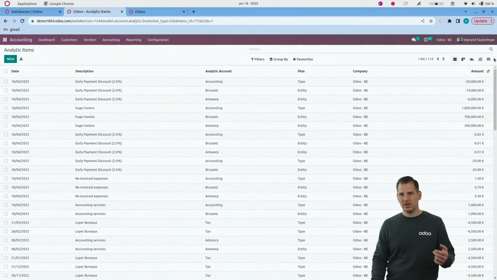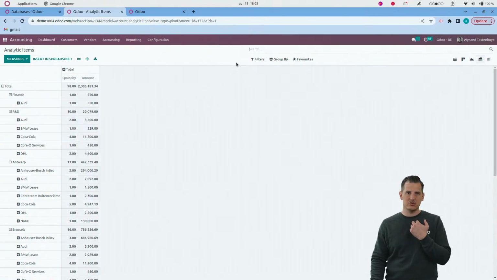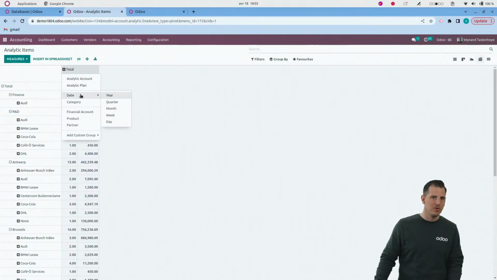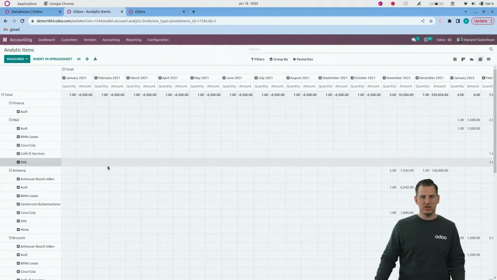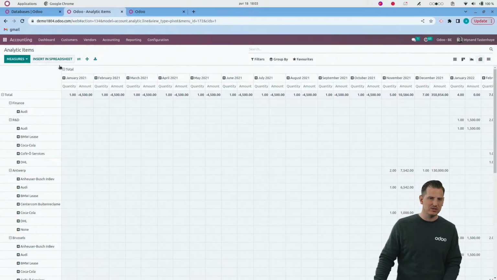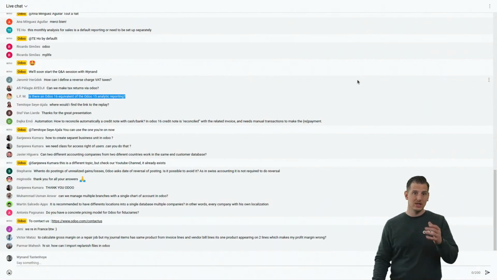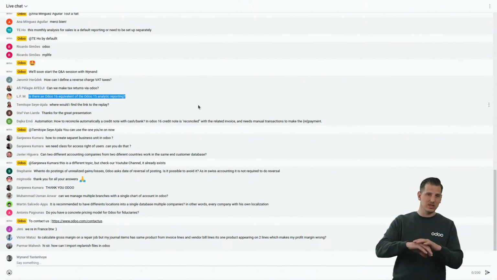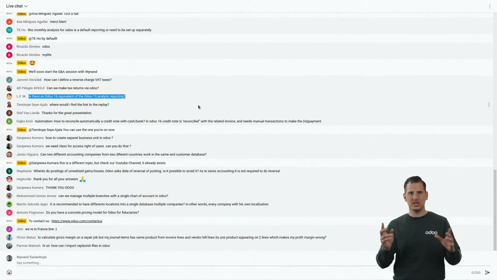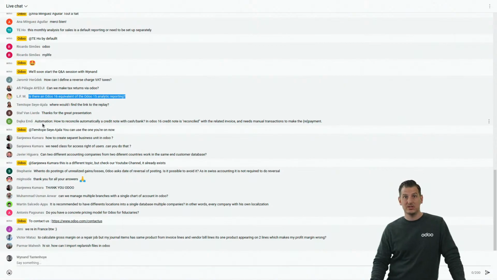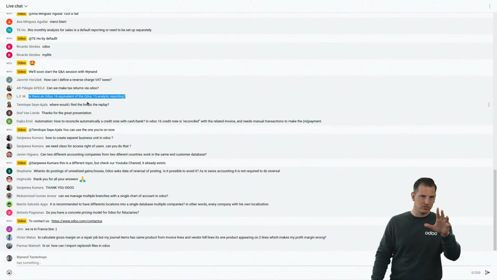But again, like I mentioned, my favorite is the pivot table. So basically, just use the pivot table to create your own analytic report. It will be way more user friendly than any report that we can create, I believe. So I would say play a little bit on the analytic items and create your report yourself. Put it in a spreadsheet, put some formulas on it. It will be way easier than a standard report, because analytic accounting is management reporting. The needs of every single person are different, so we will never please everybody, I think. So I believe it's better to create your own, thanks to the items and the pivot view.